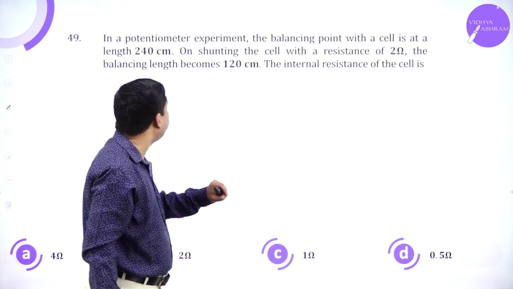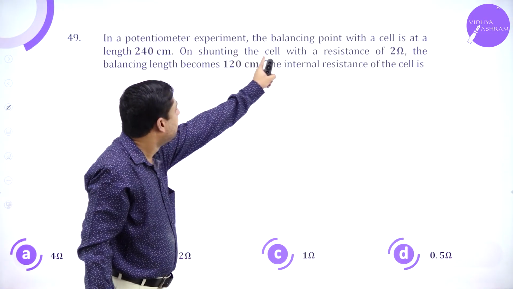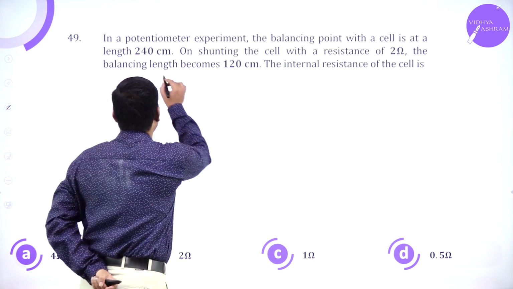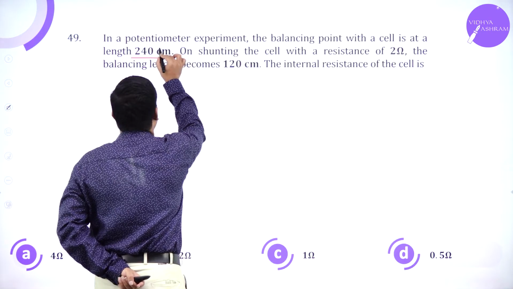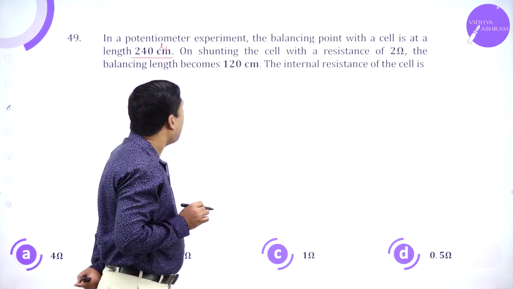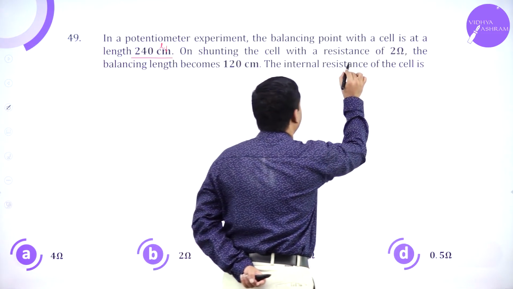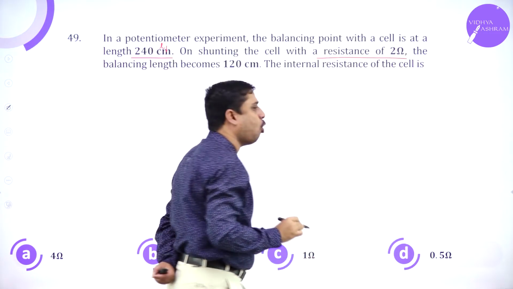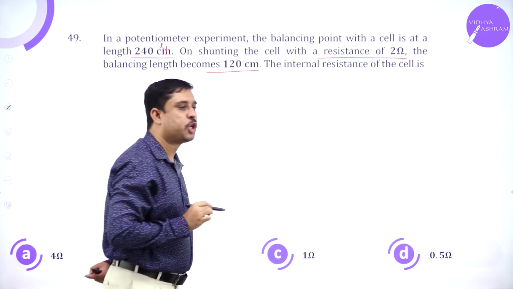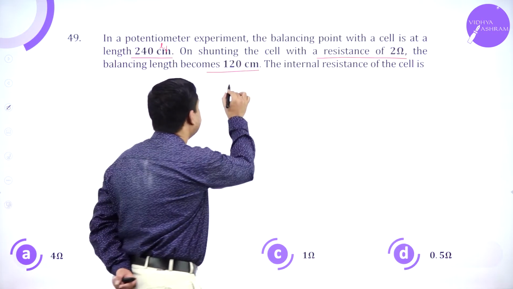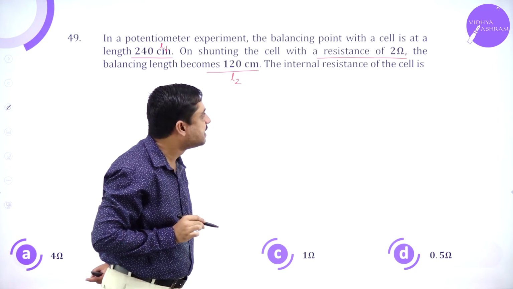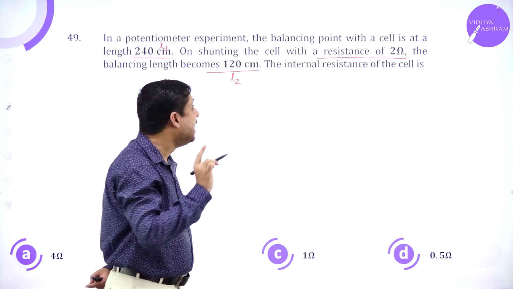In a potentiometer experiment, balancing length in a cell is at a length 240 centimeter, L1. On shunting the cell with a resistance of 2 ohms, the balancing length becomes 120 centimeters, L2. What is the resistance of the cell?